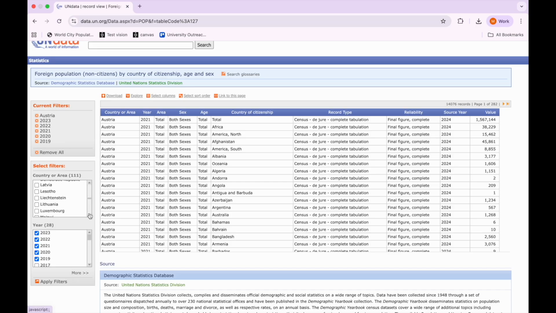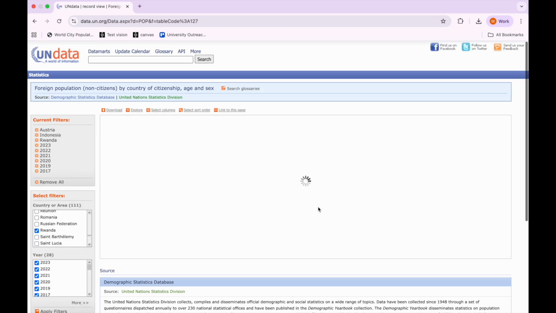Although I'm just realizing now that Kenya doesn't have the data set here, which is something you'll run into frequently. Oftentimes, you won't have your complete data set, which is okay. We have many cool methods to work our way around it, oftentimes meaning looking at other sources, but also trying to model it ourselves. I have lived in Rwanda as well, though, so how about I add in Rwanda, and I can apply those filters.